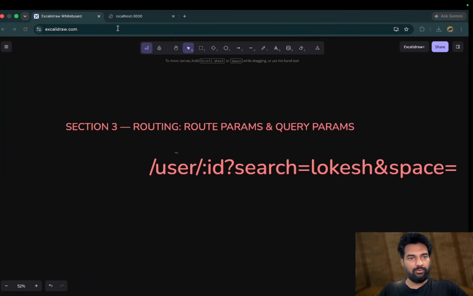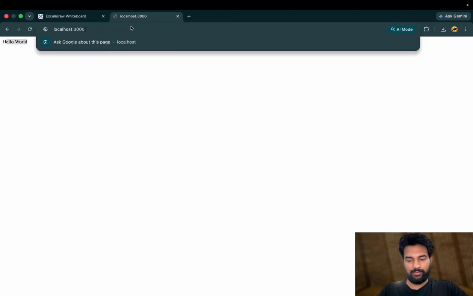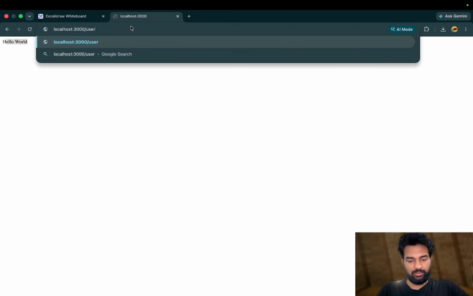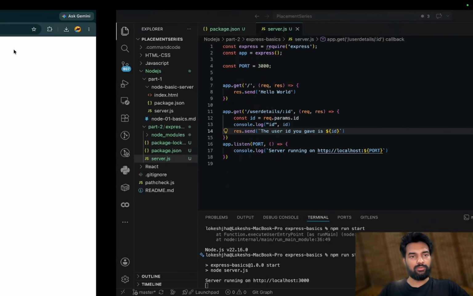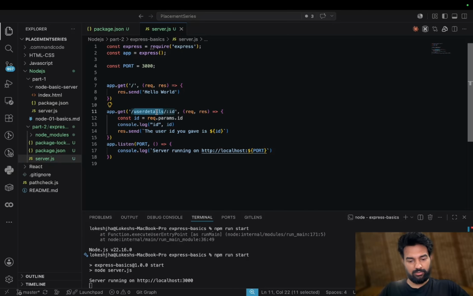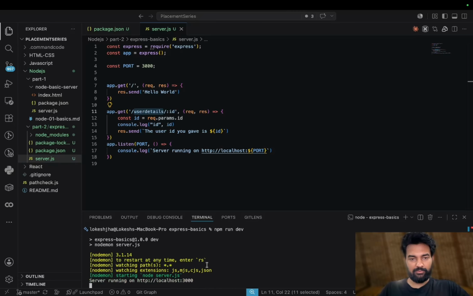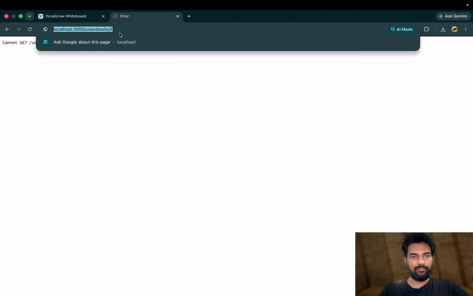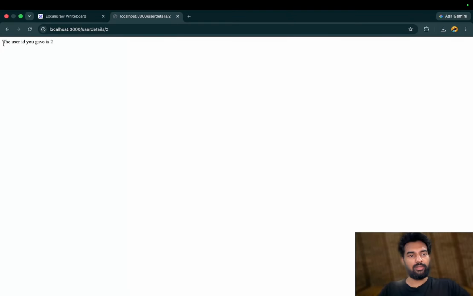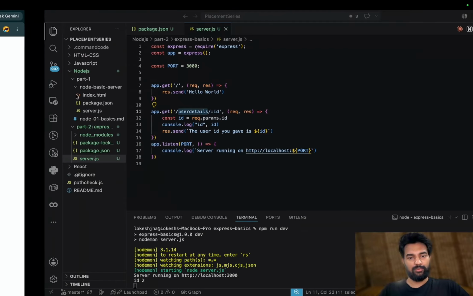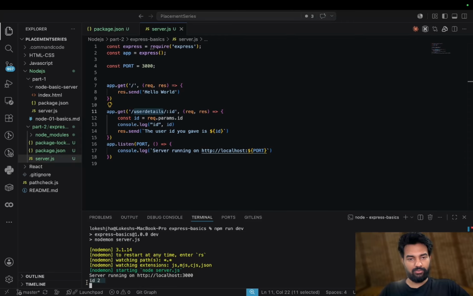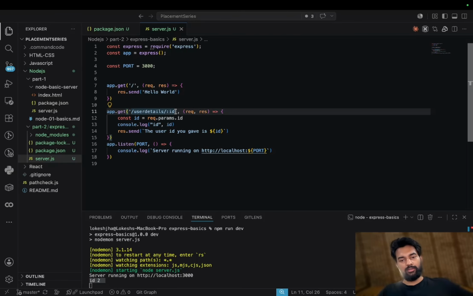Now I will go here and put user details slash two. It is giving an error because it was in start. So you just saw the thing: if it was in dev, then it would have recognized it. Now the user ID you gave is 2, and here in the console ID 2 comes. So this is how we handle this.